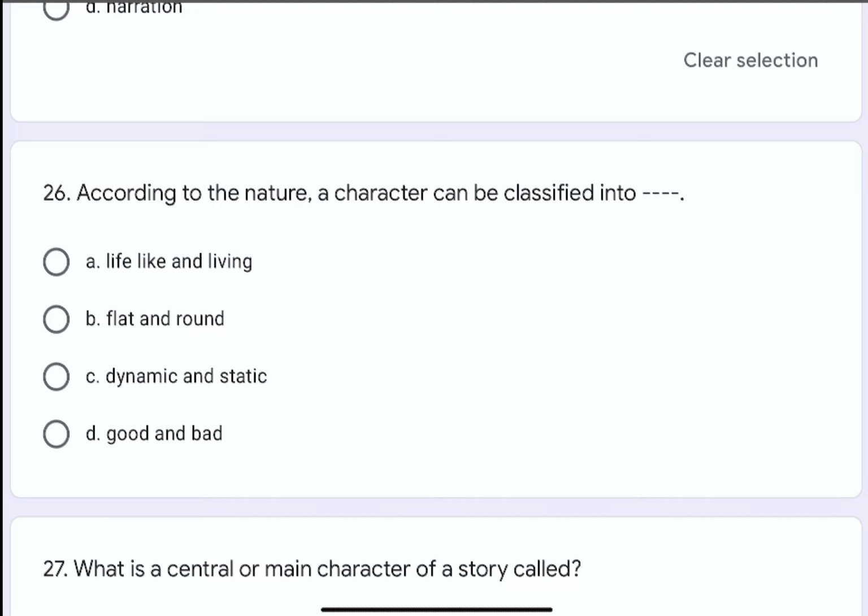Question number 26. According to the nature, a character can be classified into dash dash. The options are A. Lifelike and living, B. Flat and round, C. Dynamic and static, or D. Good and bad. The correct option is D. Good and bad.